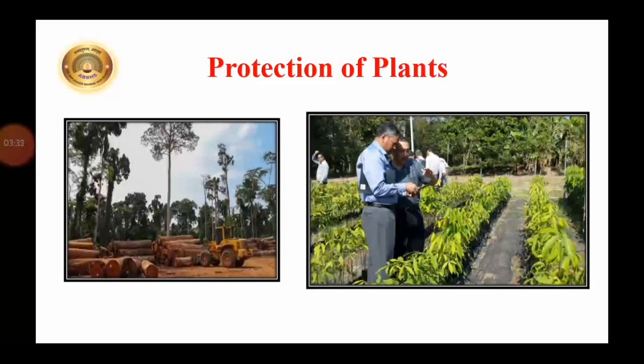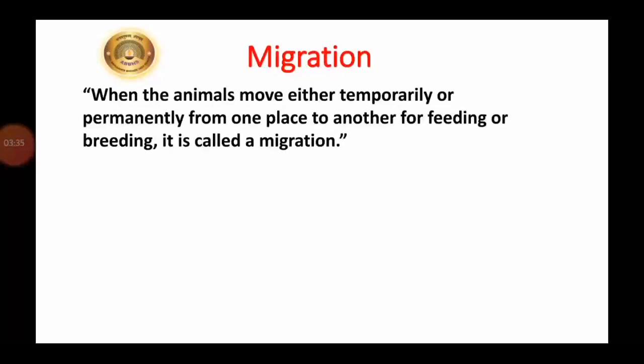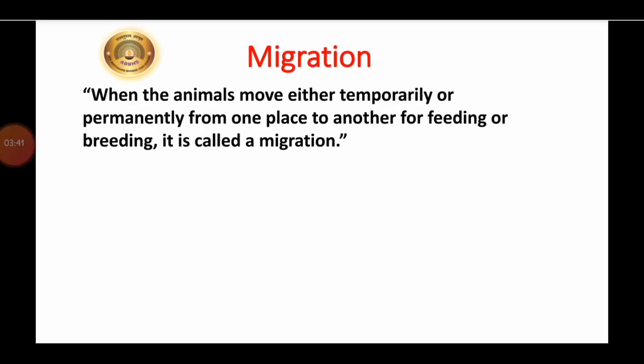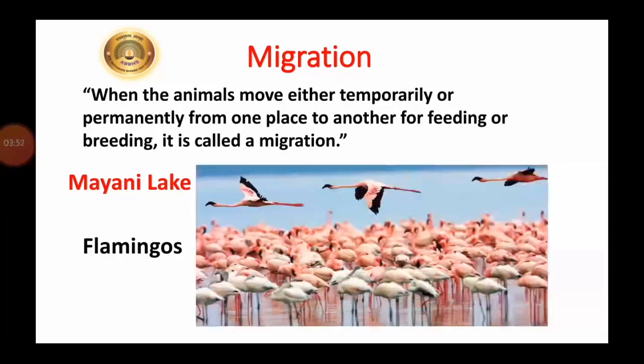Now the next concept is migration. When animals move either temporarily or permanently from one place to another for feeding or breeding, it is called migration. Observe this picture. This is Maiani Lake.